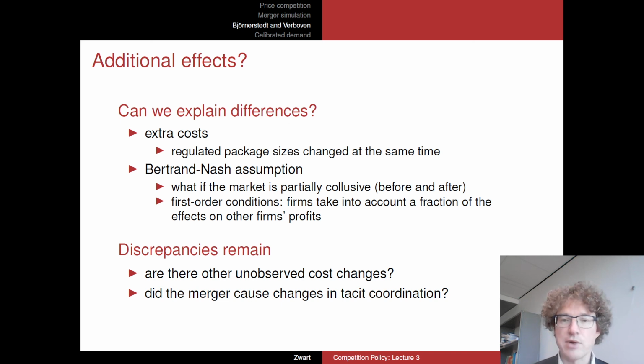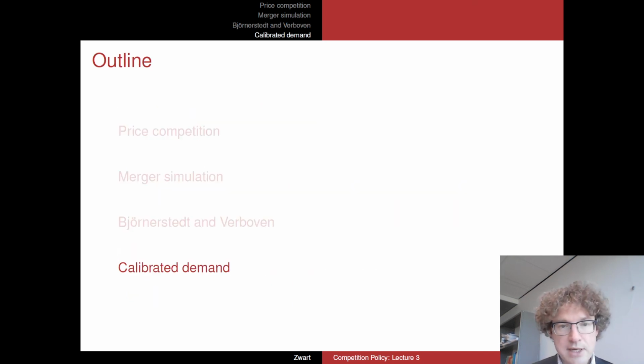It's nice to have a look at that paper to see how they do this. So that's merger simulation with estimation of demand in particular. We can sometimes do something different, or let me phrase it differently.